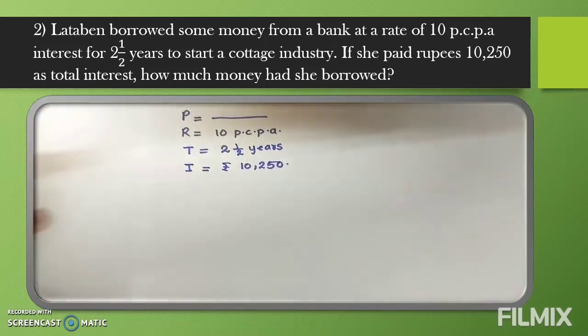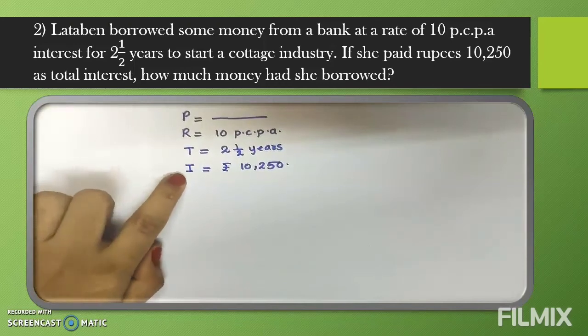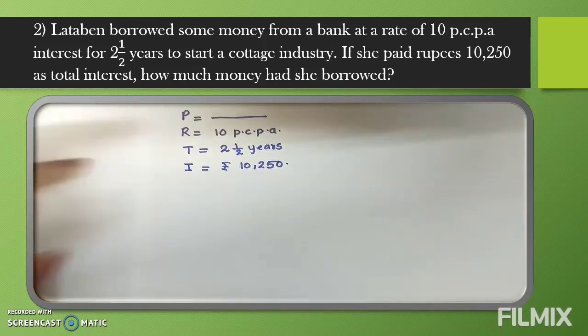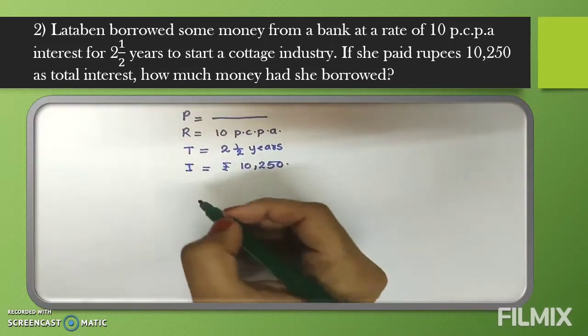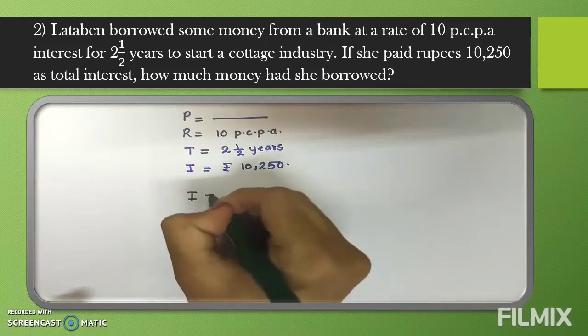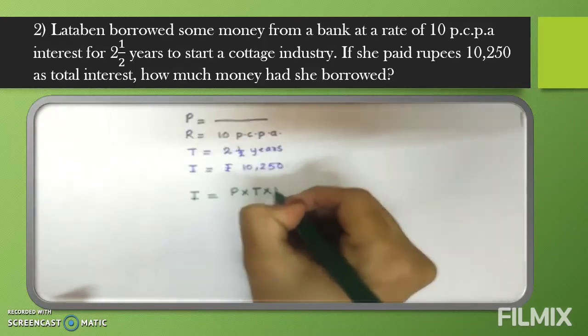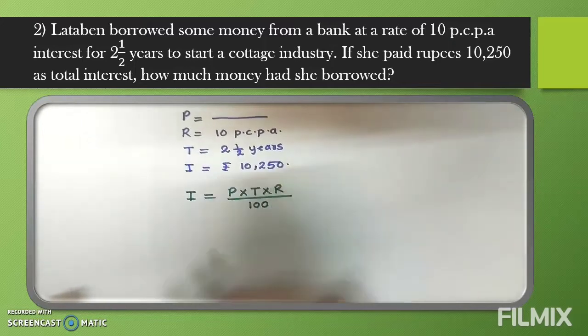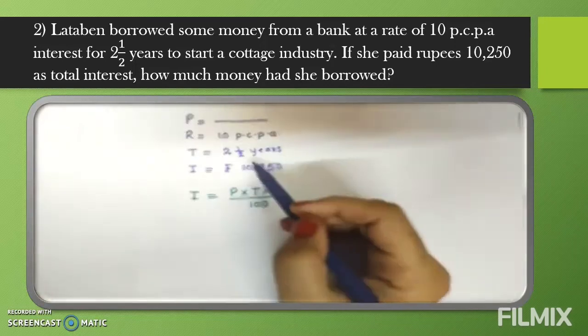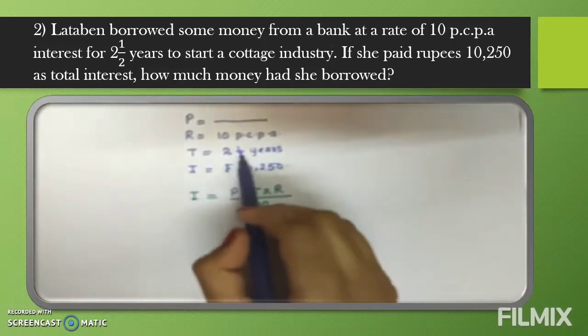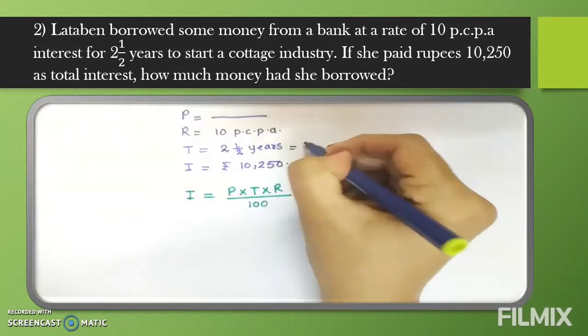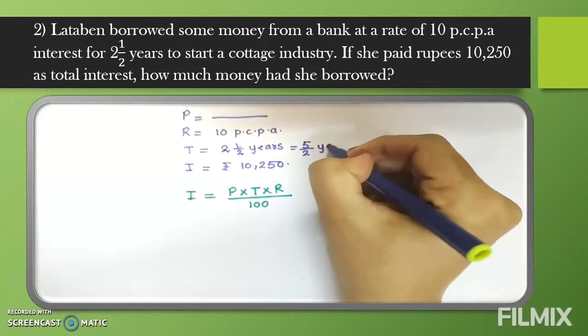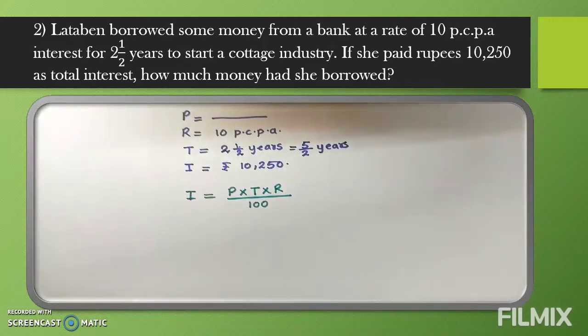Now P is asked. Now which formula will we use? I is given. So we have two formulas only with us. One formula is A is equal to P plus I, and the second formula we have learned is I is equal to PTR upon 100. So here as I is given, which formula will we use? I is equal to P into T into R upon 100. Clear? Now before substituting the values, if we see time, we have again a mixed fraction. So we will convert it: 2 twos are 4, 4 plus 1, 5. So for time, we will write 5 upon 2 years.